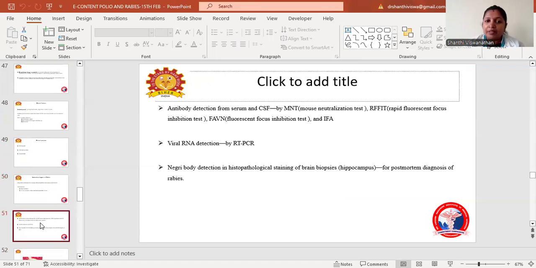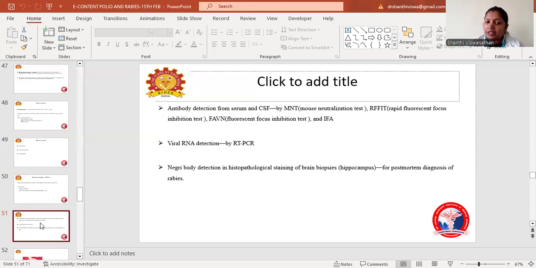Antibody detection from the serum and CSF by mouse neutralization test, rapid fluorescent focus inhibition test, and immunofluorescent assay. So these are the other antibody detection tests from the serum and CSF. We will detect the antibody by these methods. Then viral RNA detection by RT-PCR.